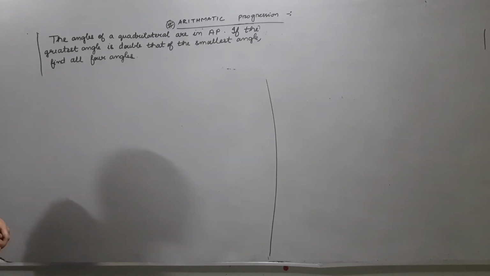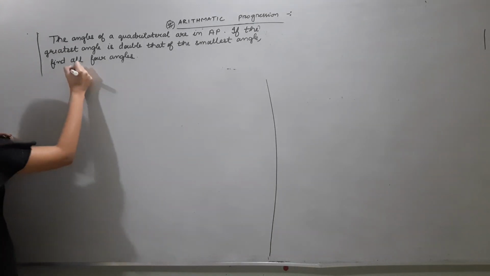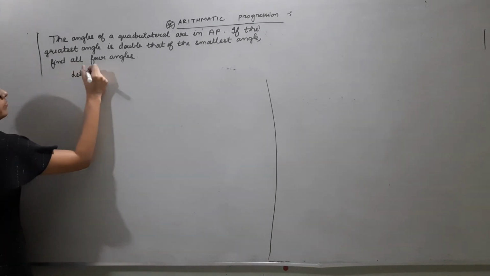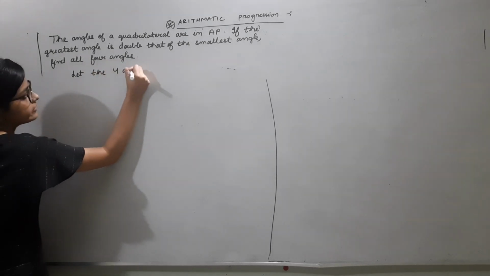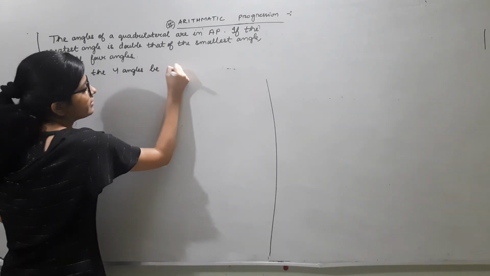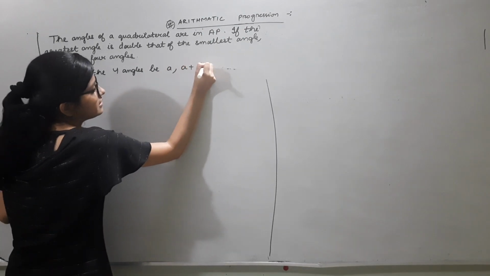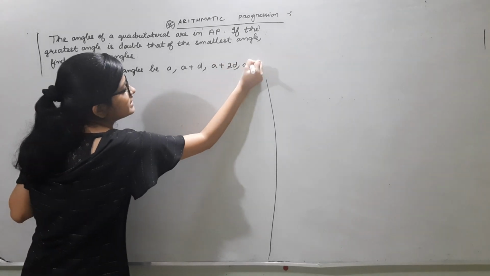If the greatest angle is double that of the smallest angle, then find all the four angles. So let us assume the four angles of the quadrilateral be A, A plus D, A plus 2D, A plus 3D.